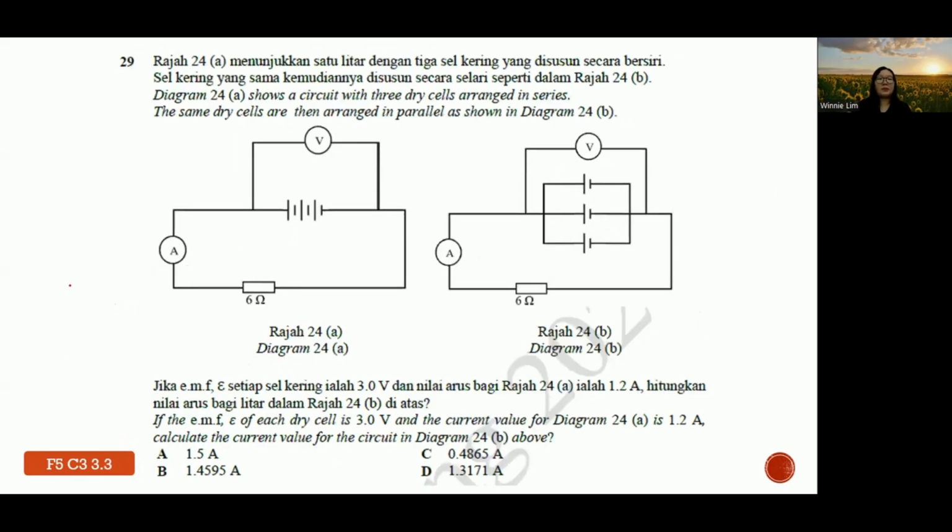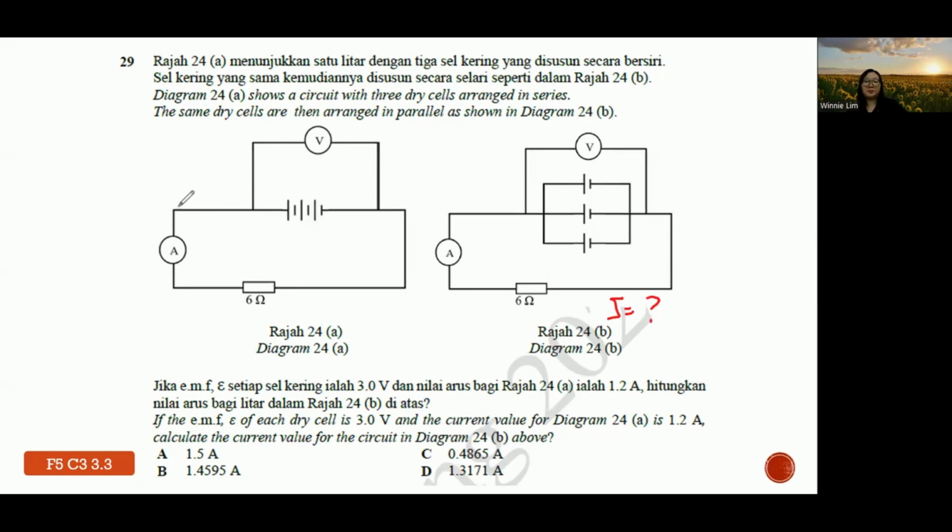29. Diagram 29 shows what? A circuit with 3 cells arranged in series. The same dry cells are then arranged in parallel. So if the EMF of each cell is 3 volts, then the current is 1.2 A for 24A. Calculate the current needed for 24B. So they want to find what is I.